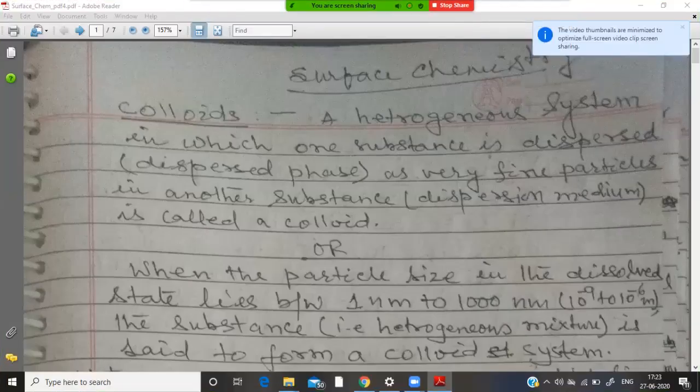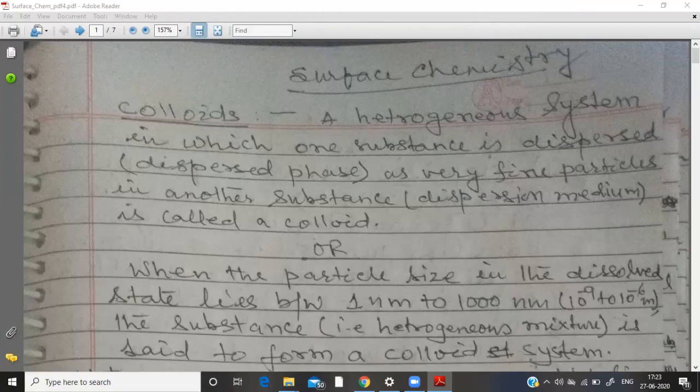Hello students, in previous class we have seen mechanism of enzyme catalysis and some homework was given to you all. I believe that all of you have done them. Now in today's class we are going to start